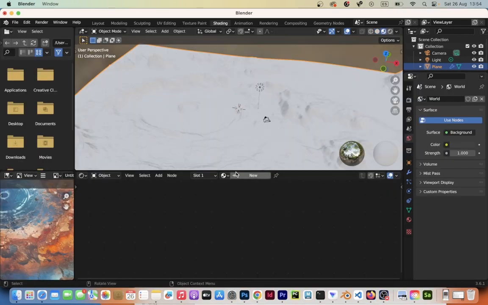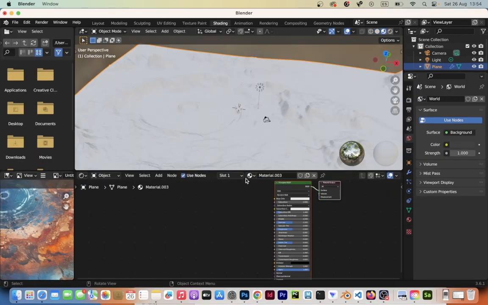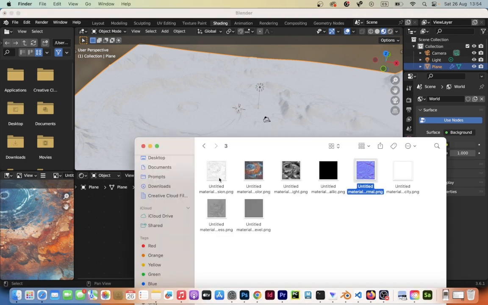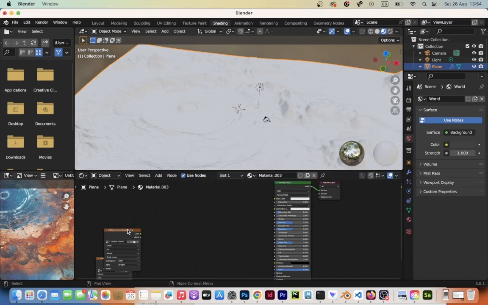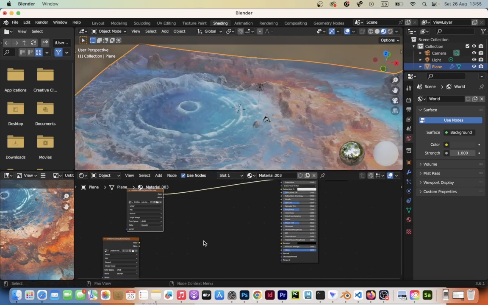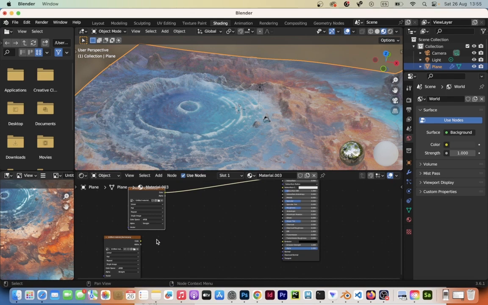Now, go to Shading and then add a material. In this tutorial, we are going to add base color and normals, but feel free to add more channels. Just drag the image to the Blender viewport. Also, you can use Node Wrangler with principled textures. Now we are connecting nodes manually.